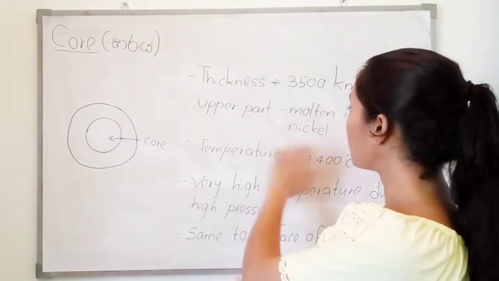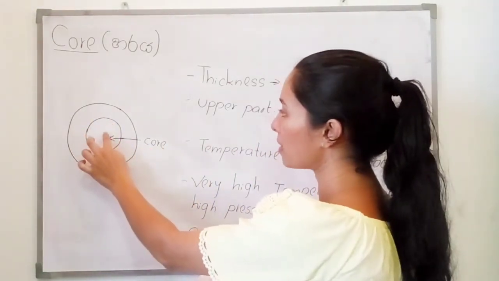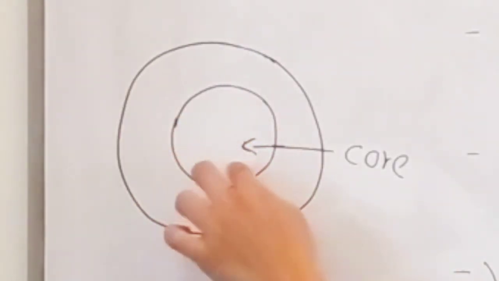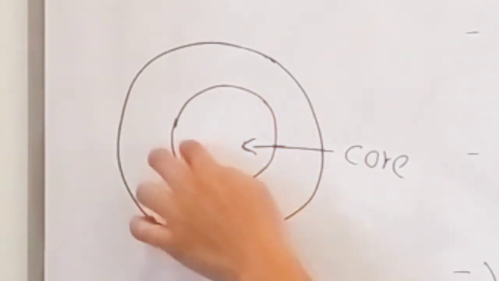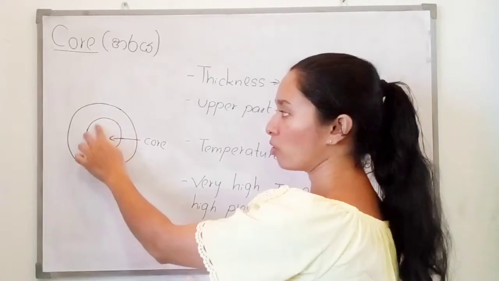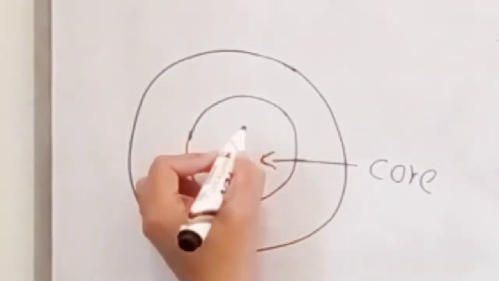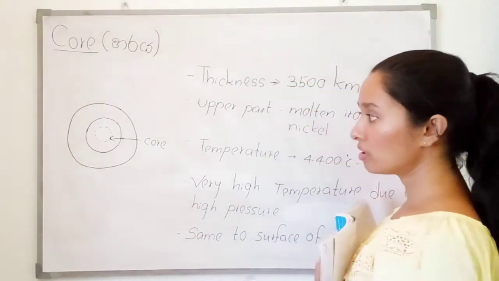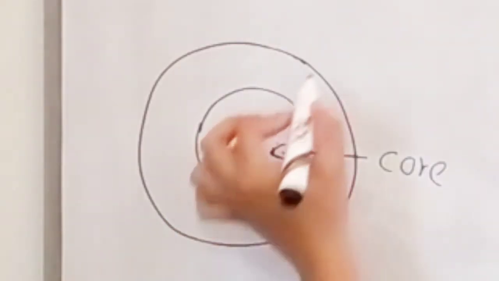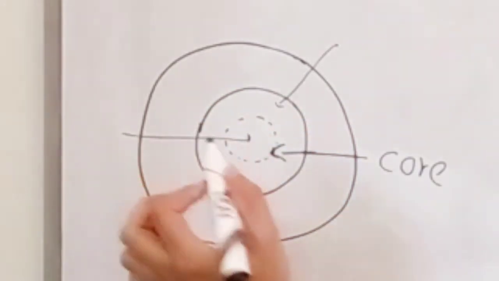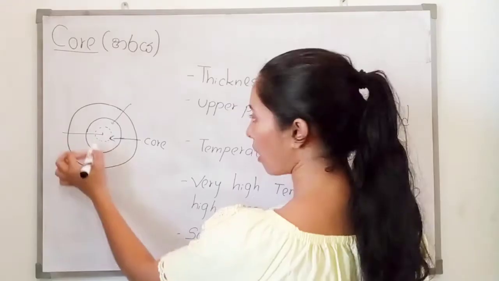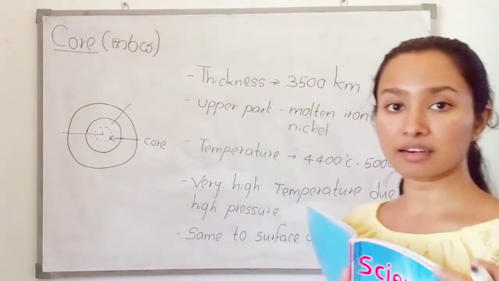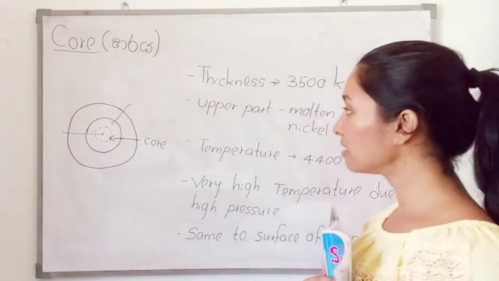So here the upper part of the core has molten iron and nickel. You can see the molten iron and nickel here, in the upper part. This means the upper core. We can divide the core into two. This is the upper core and this is the inner core. Okay. So here in the upper core, we can see molten iron and nickel. The metals we can see are molten iron and nickel.